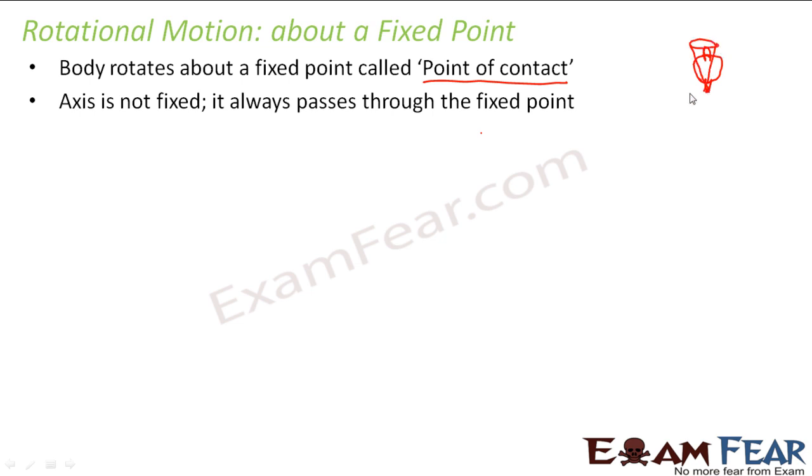So if you observe it carefully, the axis keeps moving from this position to this position, this position to this position. So in the shape of a cone, in fact. So the axis keeps moving, but at every point of time, the axis passes through this point. So this is your point of contact. So the body is rotating about a fixed point and not a fixed axis.